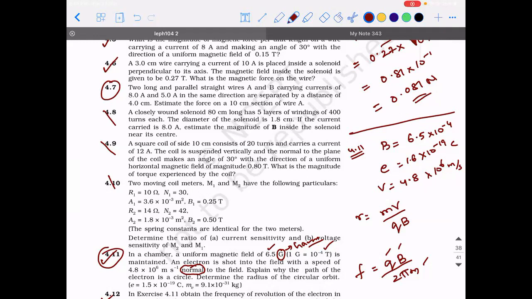Sir, is it 2 into 10 to the power minus 5 Newton? 2 into 10 power minus 4. Tell me the steps.